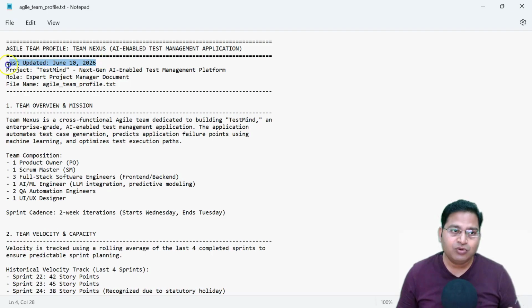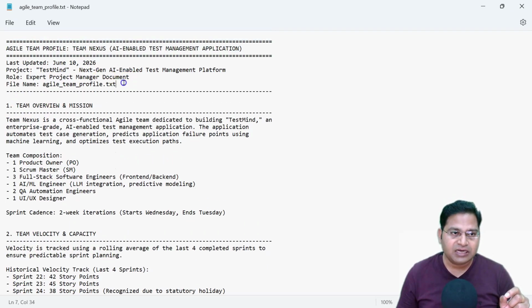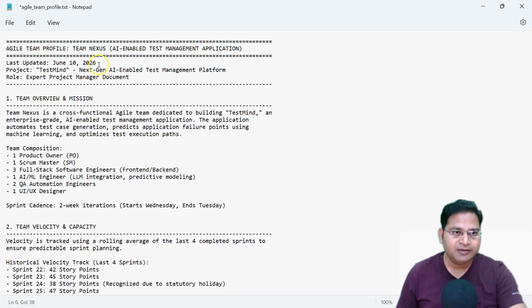Say you have the file available with the project, the role, the file name, etc. I'll remove the file name in there and just keep the last updated date.